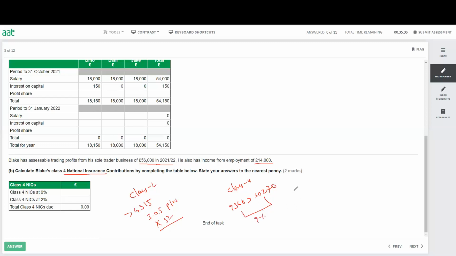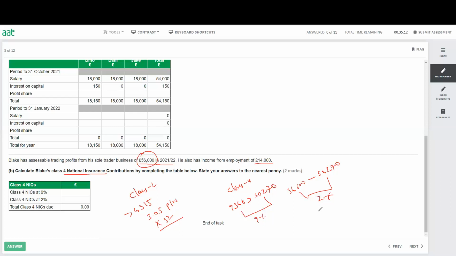And if the trading profit is more than 50,270, the rate on the difference between these two will be 2%. So we have here 56,000. So 56,000 minus 50,270. Here I need to calculate 2%. That's it. So let's do that.